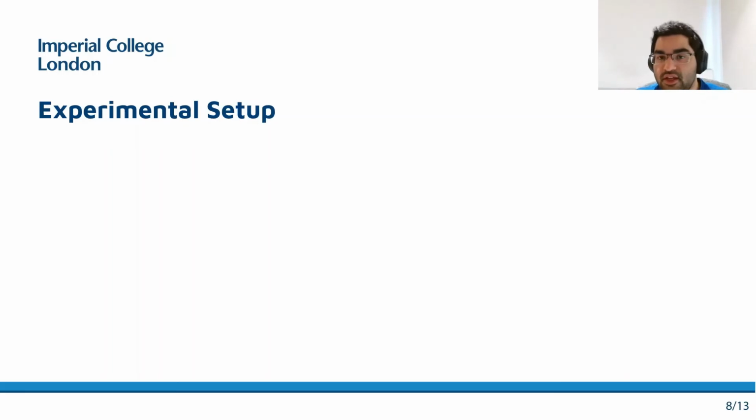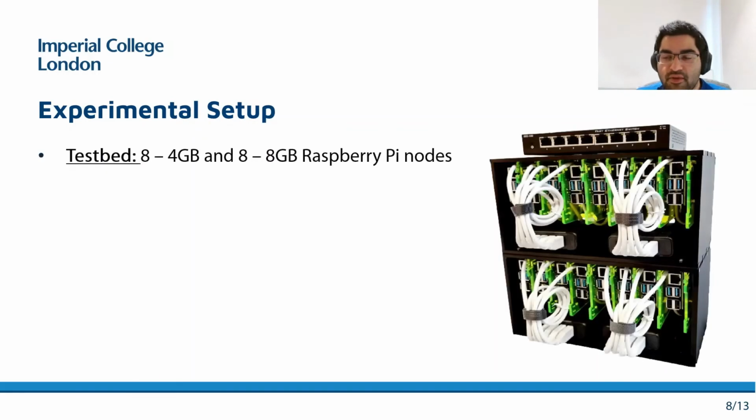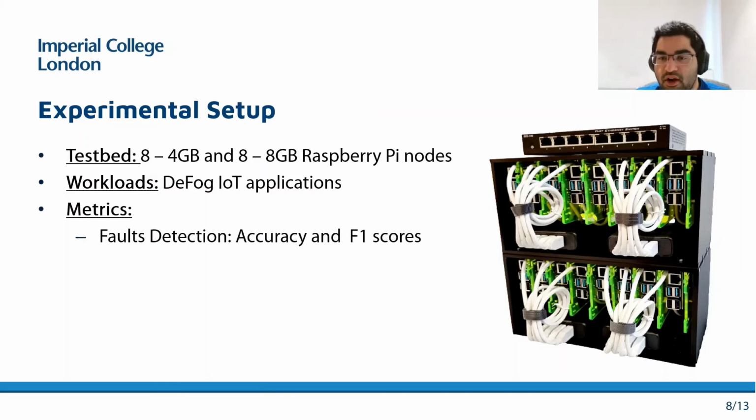To test the efficacy of the PreGAN model, we ran our experiments on a cluster of 16 heterogeneous Raspberry Pi devices. For our workloads, we use the popular AI-based DeFog application benchmarking suite. These include object detection and natural language processing like tasks, all based on AI. We compare the PreGAN model with baselines across several metrics.